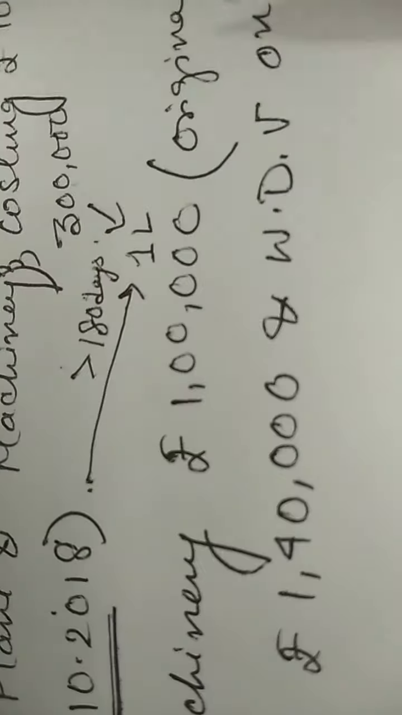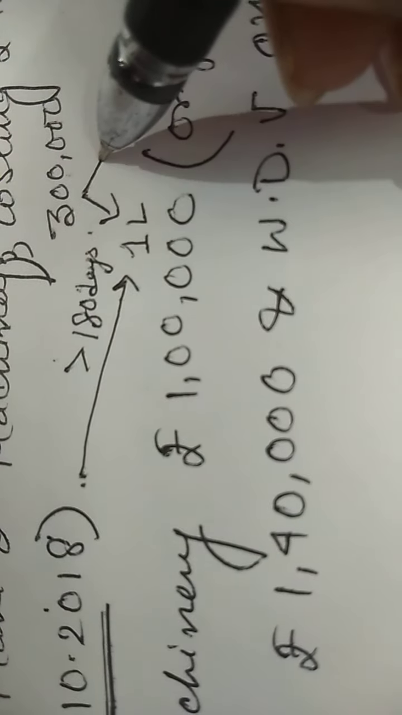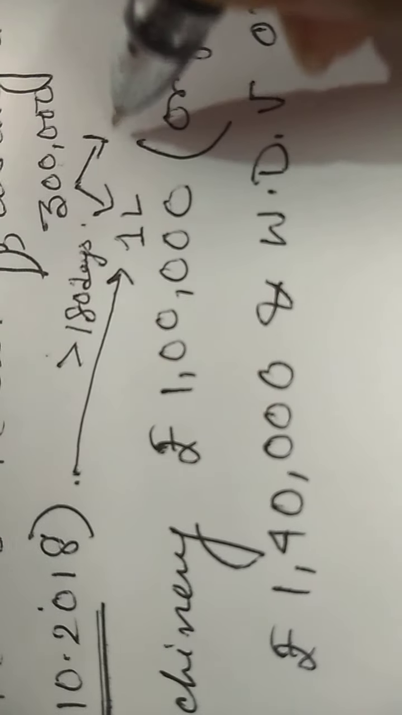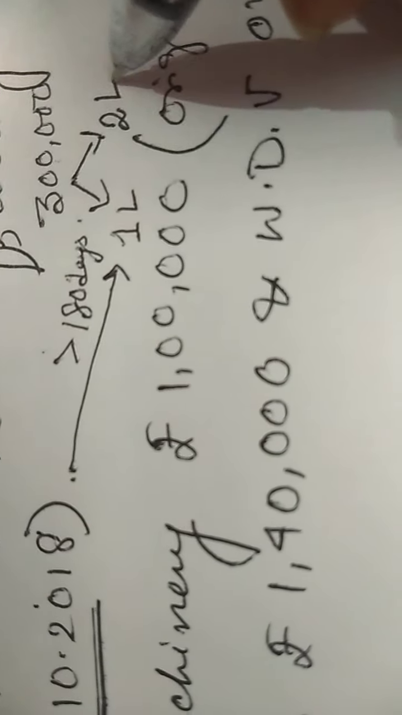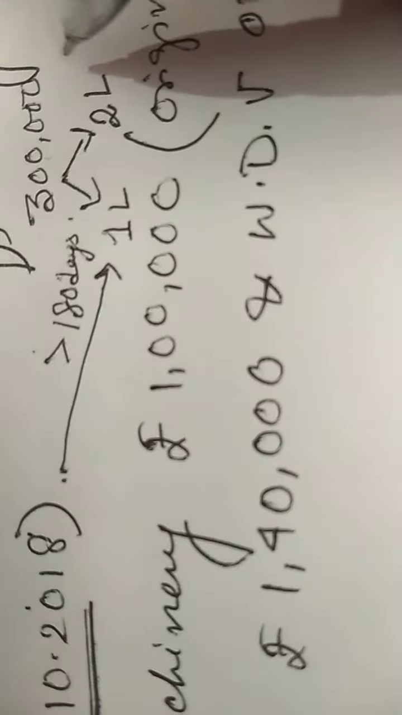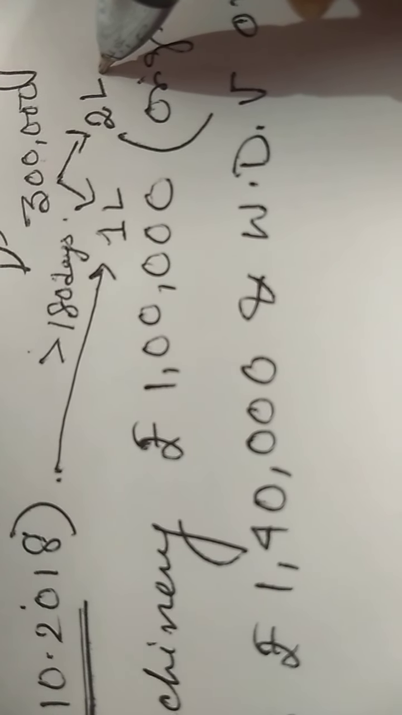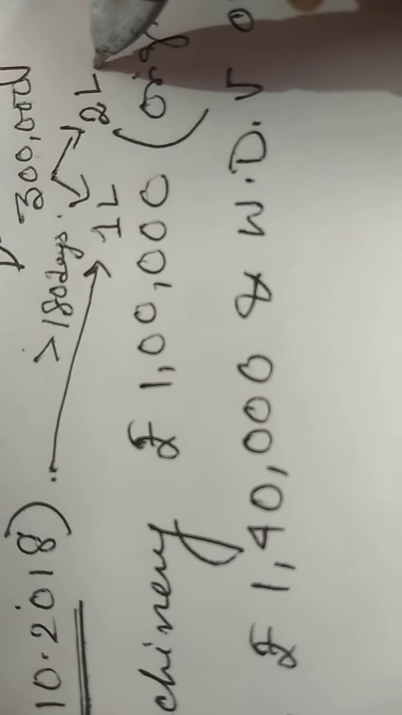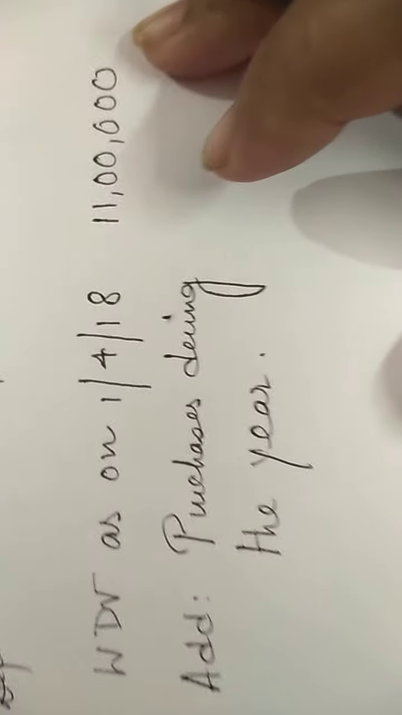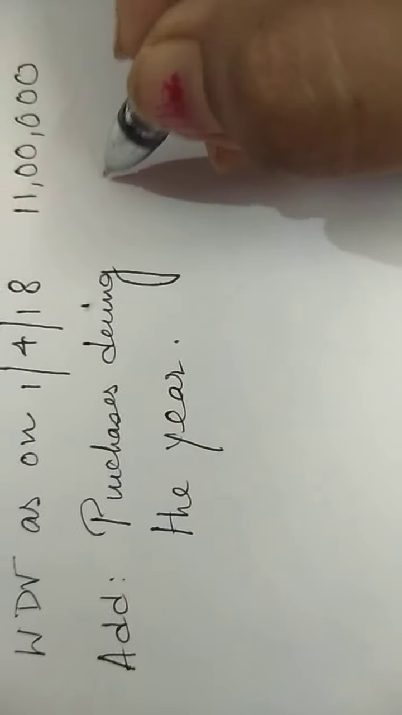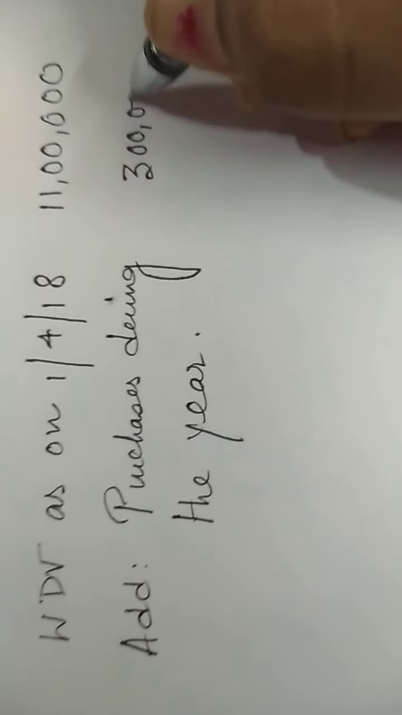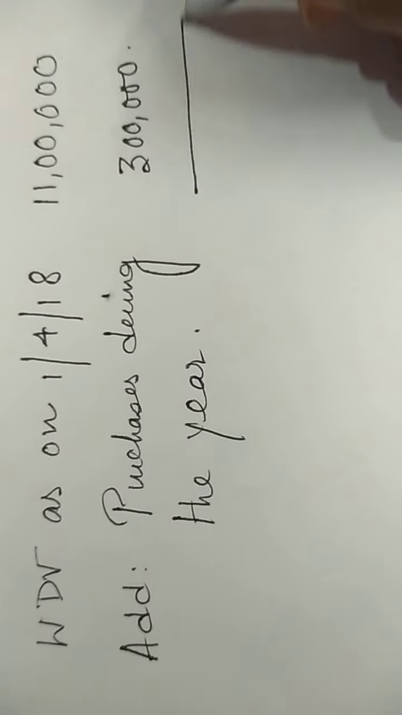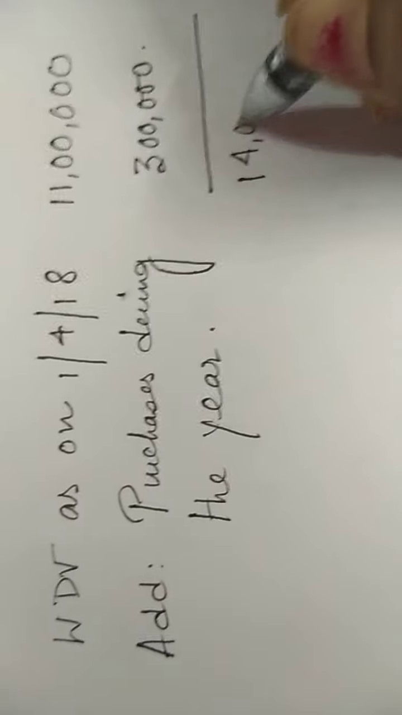So out of this 3 lakh, 1 lakh asset is used for less than 180 days, and so depreciation will be half year depreciation. And the 2 lakh asset has been put to use for more than 180 days, and entire depreciation will be charged on it. So for purchases during the year, here we will not make any bifurcation. Here we'll simply write 3 lakh and it's coming to 14 lakh.